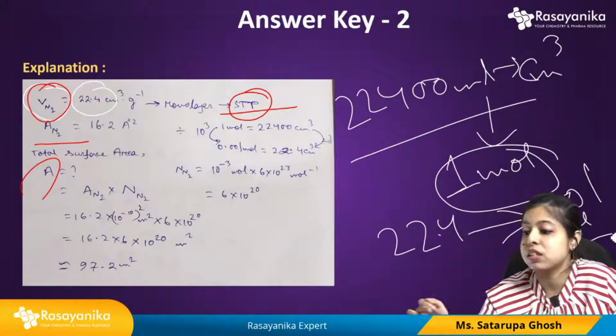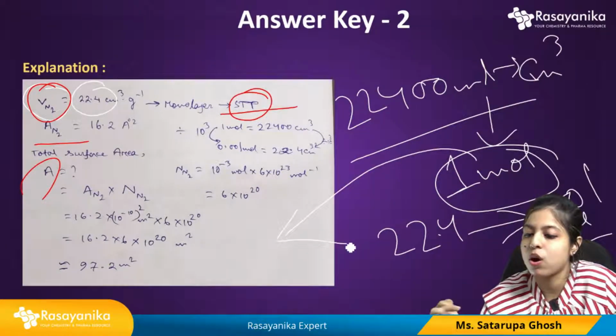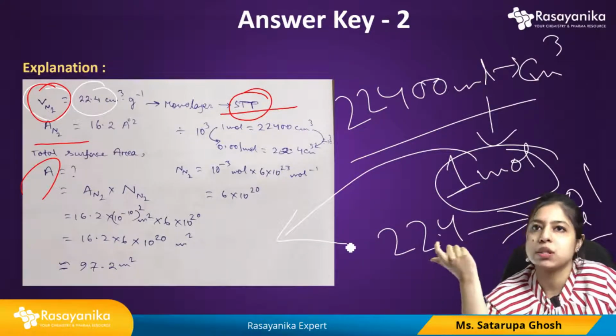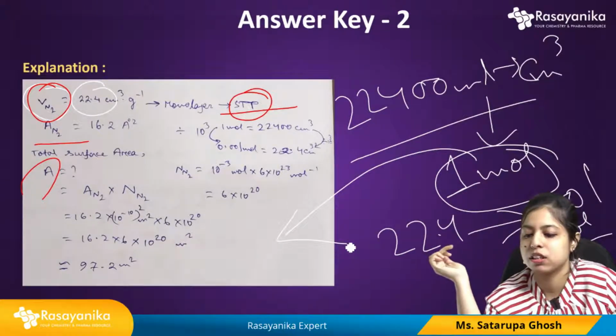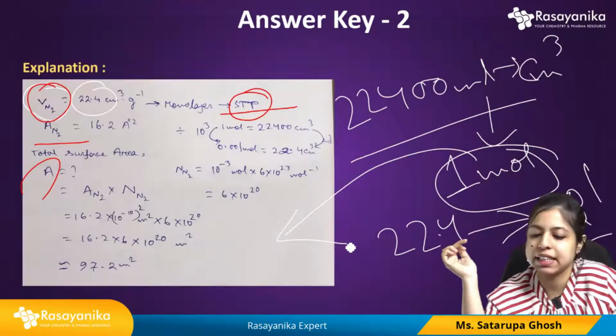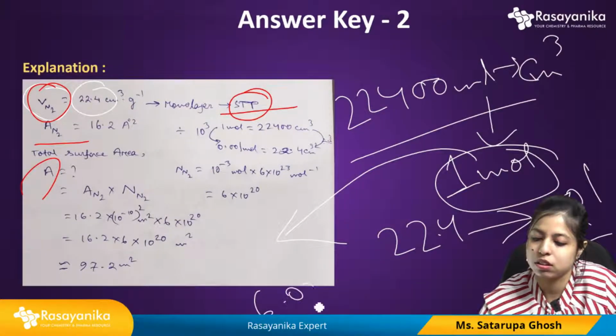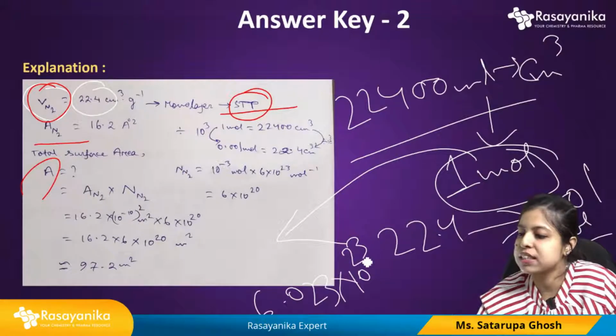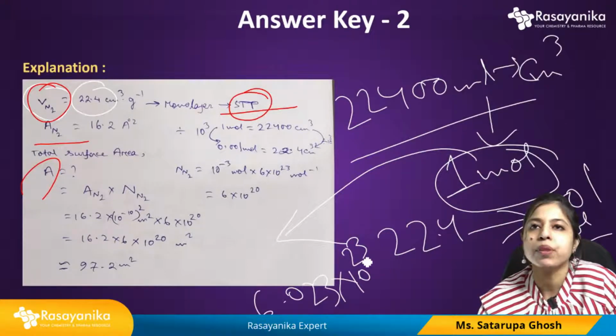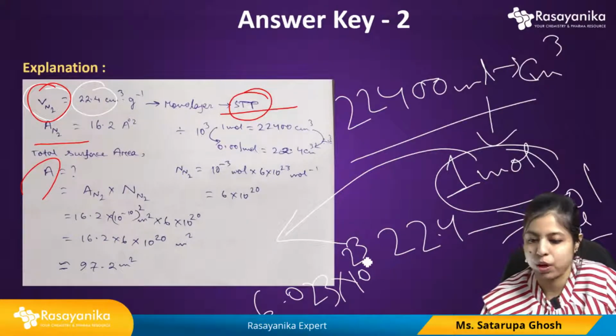Now you also need, from 1 mole, the number of molecules or atoms in the particular STP condition. You all know the Avogadro number, 6.023 into 10 to the power 23. This is the number of atoms in 1 mole. So for 0.001 mole, just follow the unitary method and you can easily count the number of molecules.